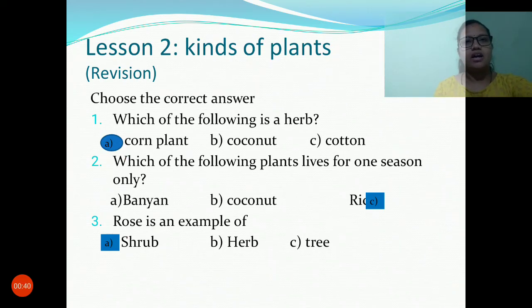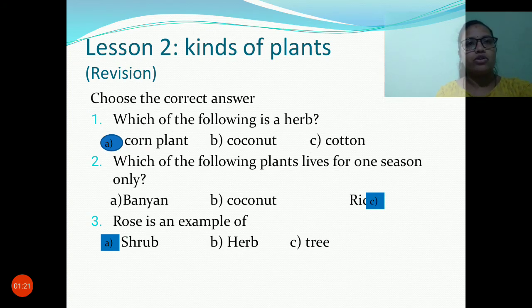Here I have given a few multiple choice questions. Please read this, children. The option circled with the blue color is the correct answer. Questions like these will be asked in the test also. You must choose the correct options. All 25 questions will be multiple choice only. Shall we start?